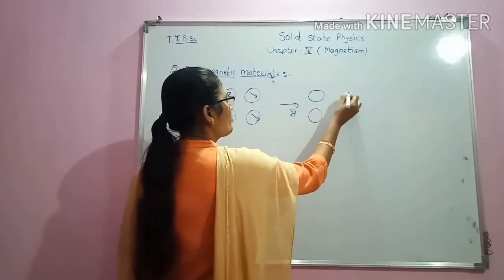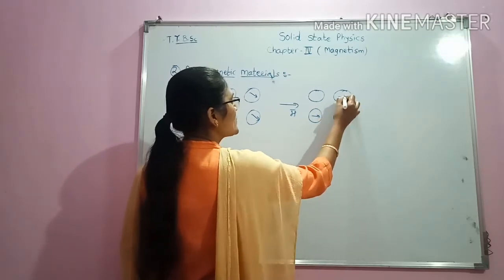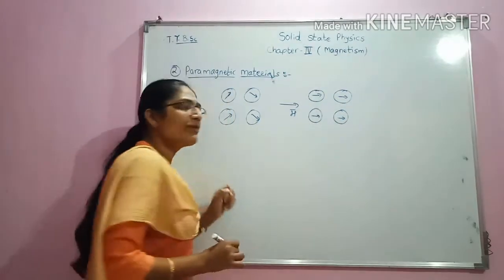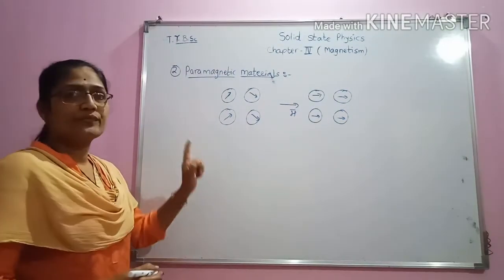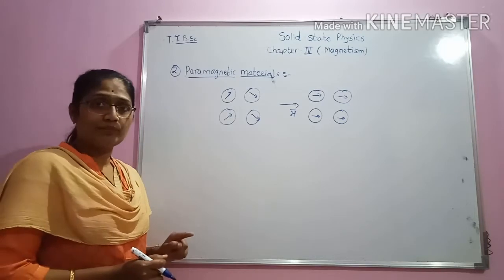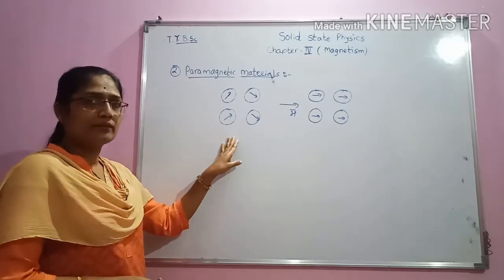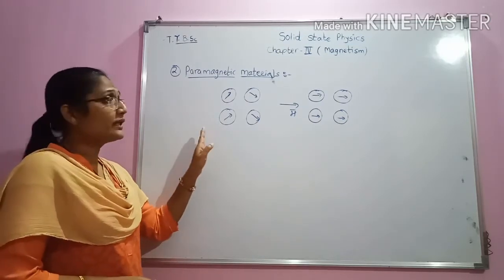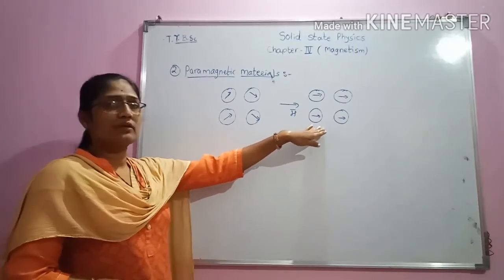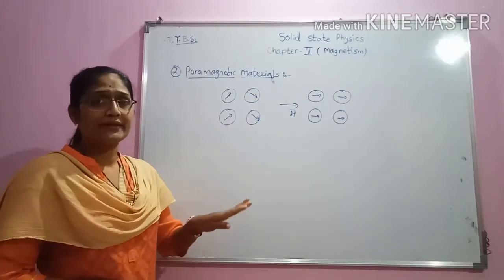After application of the magnetic field, these dipole moments will align themselves in the direction of the applied magnetic field, and hence these materials will show net magnetism. It means that if we apply a magnetic field to paramagnetic substances, they will align themselves in the direction of the applied magnetic field and show magnetism.